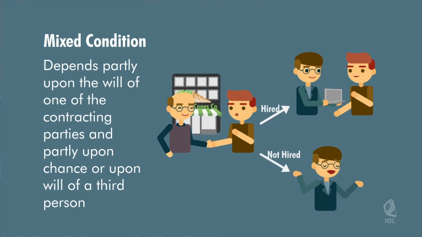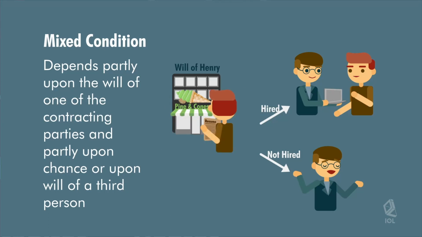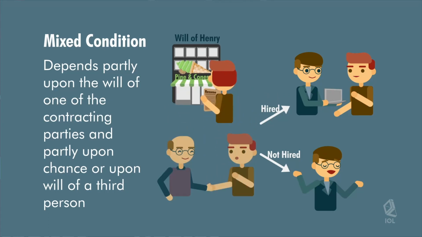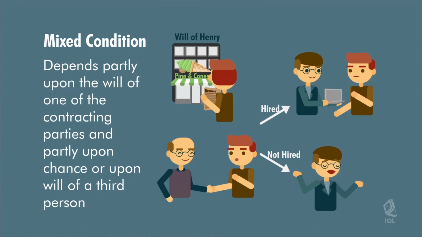Here, the demandability of the obligation depends on the will of Henry, that is, if he decides to join the accounting team of Pine & Cone's company, as well as the chance or will of a third person, and that is, if Pine & Cone's company will hire Henry as part of its accounting team.